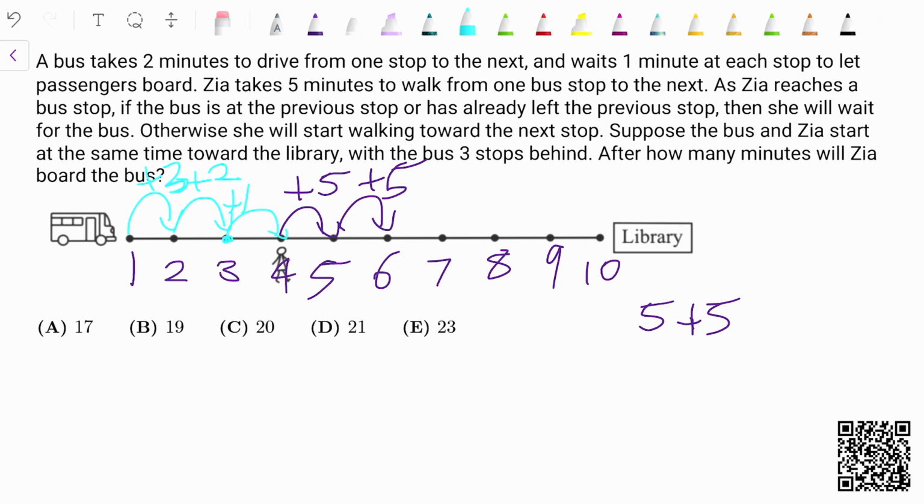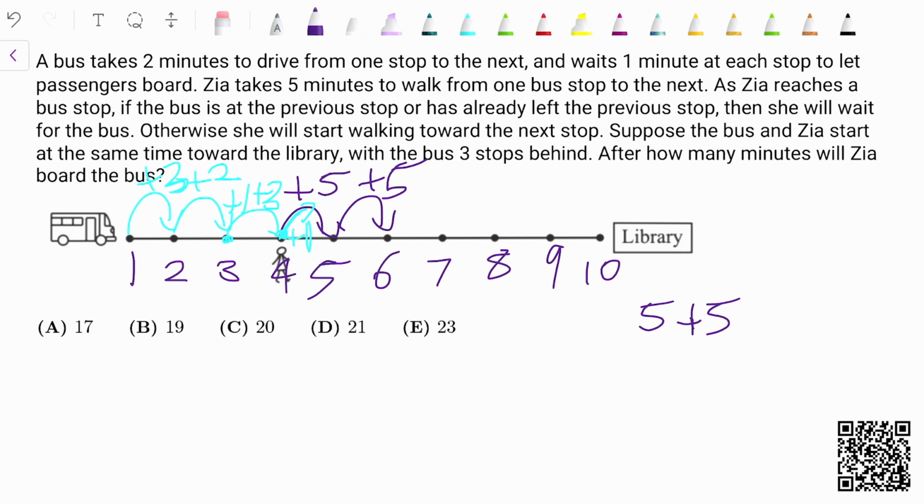It gets to this next stop where Zia previously was, however, that is not part of the problem. It's only if the bus is at the previous stop or has already left the previous stop. This is 2 stops behind. And then this is another 3 minutes. So once it gets to this stop, it obviously has to wait for 1 more minute, which is why I made it 3 minutes. So at this point, it's already been 4 minutes. So when the bus leaves again, it's going to be at perfectly 1 minute, smack in the middle of traveling towards the 5th stop.